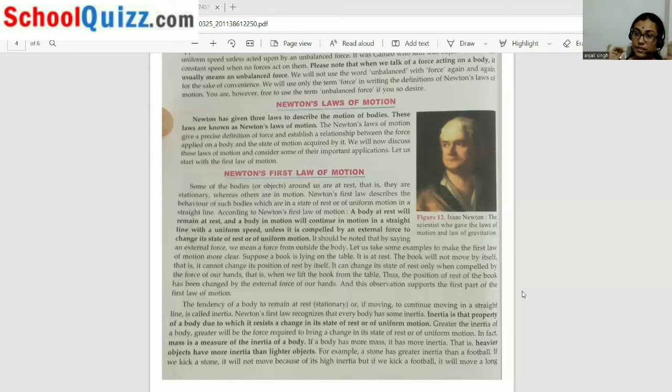क्लियर? Inertia means to resist its original position, either in a state of rest or in a state of motion. Greater the inertia of a body, greater will be the force required. Clear? Due to which it resists a change.